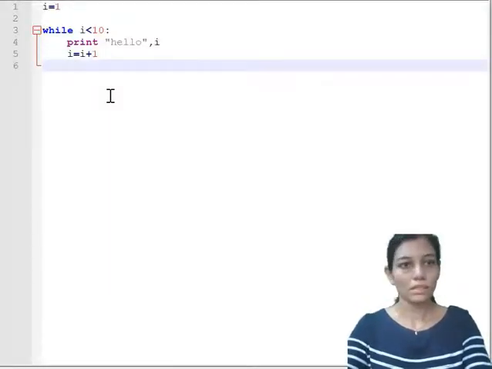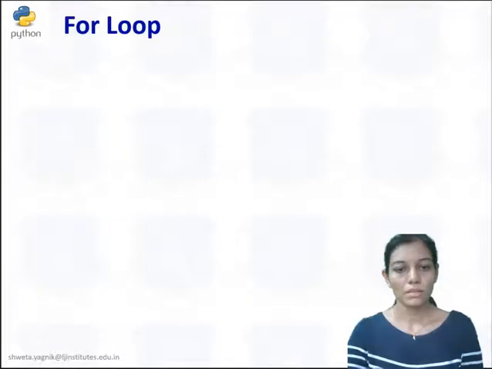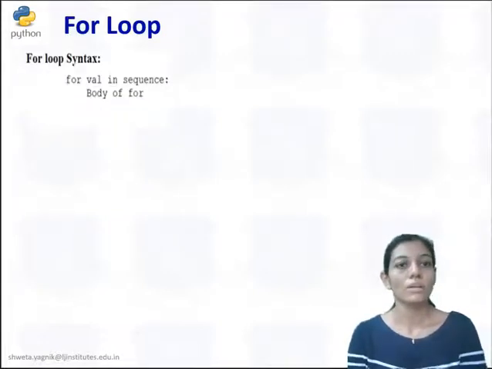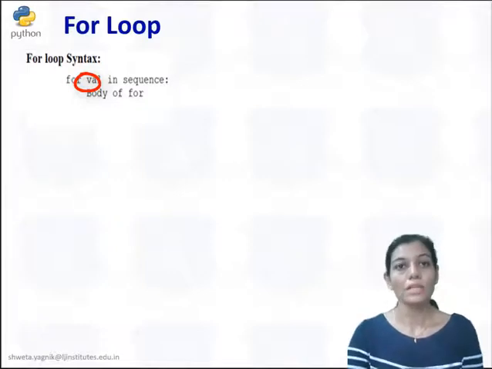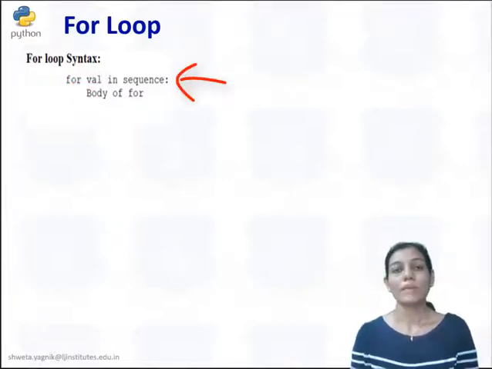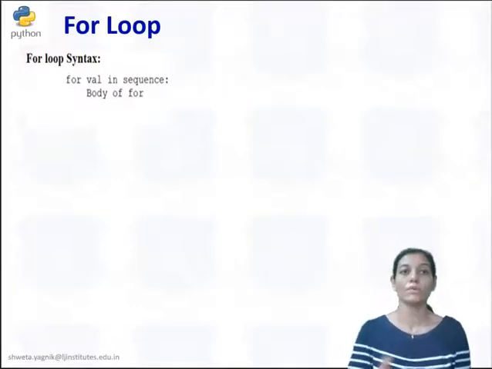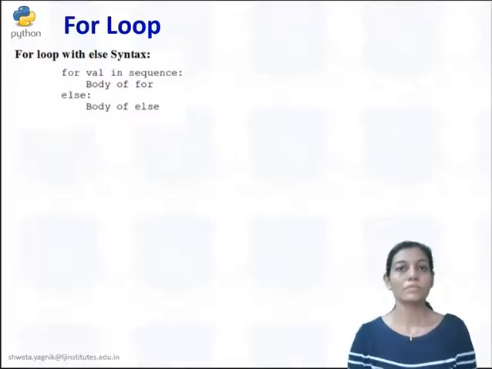Next is for loop we are going to see. So for loop, the syntax we are going to see first of all. In syntax, the for and variable, that is iteration variable, okay, then in is a membership operator, sequence, okay, we can have over here a string or list or tuple, any sequence we can iterate using for loop. And then body of the loop, again for loop is having this version with else part.